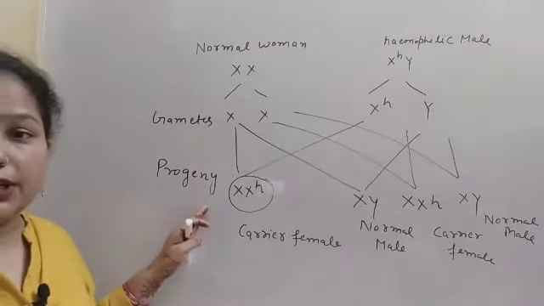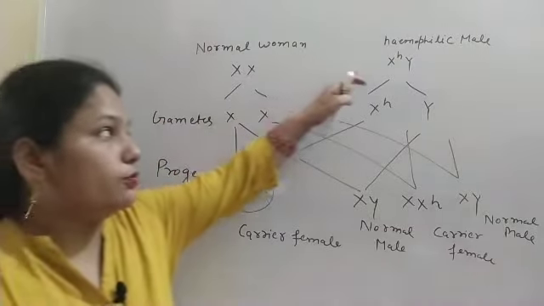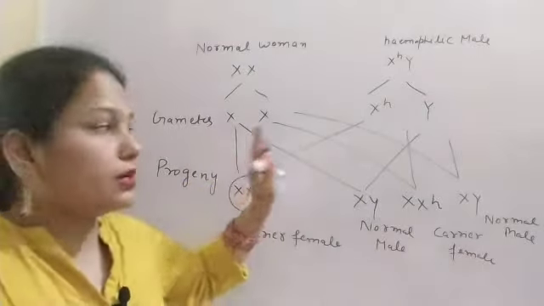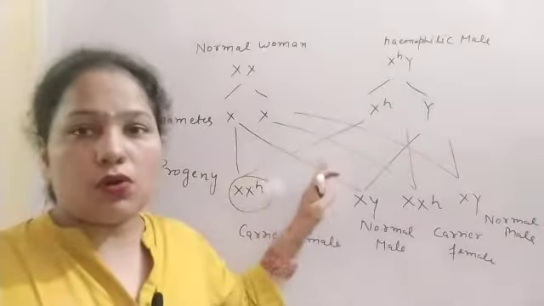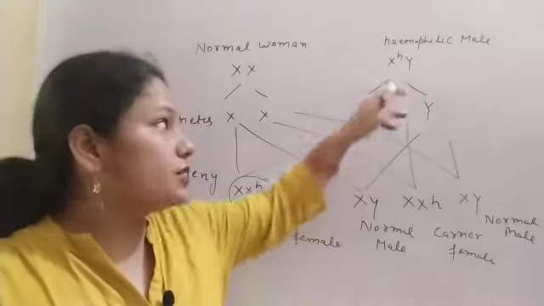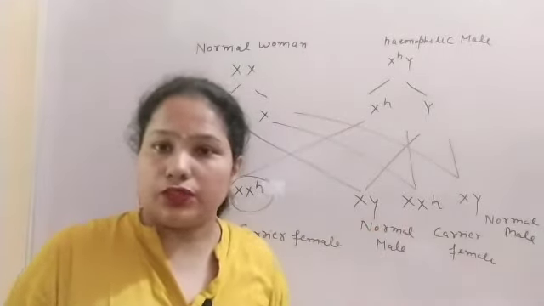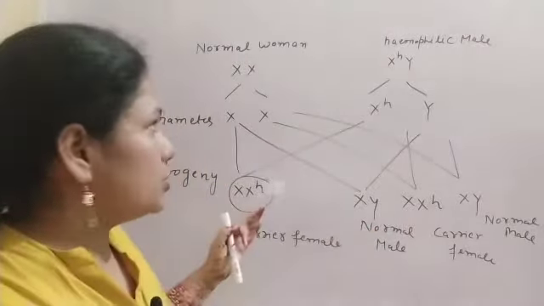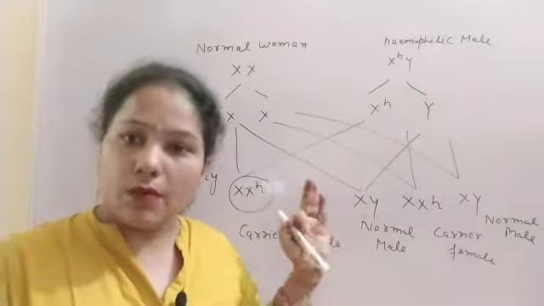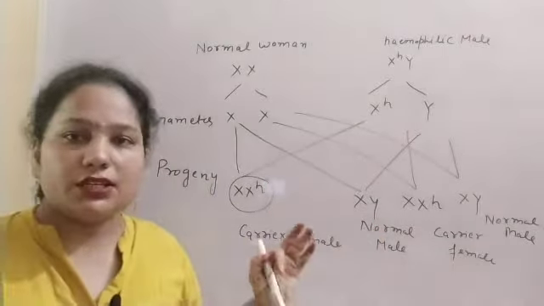So that is the possibility in case of the normal woman and the hemophilic male. But this is very rare. Why? Because if the male is hemophilic, that male will not survive up to the age of marriage. So this condition is very rare. Sometimes it happens, but it is very rare.